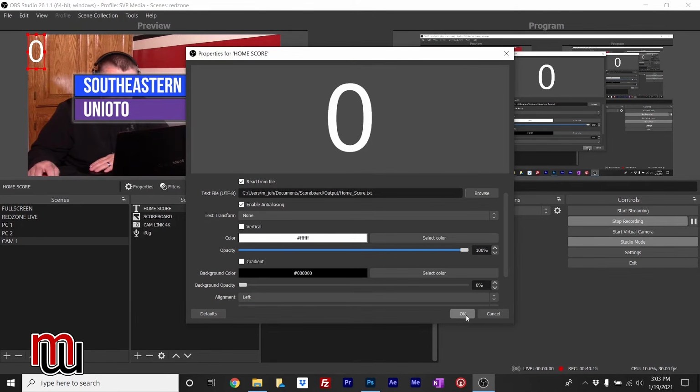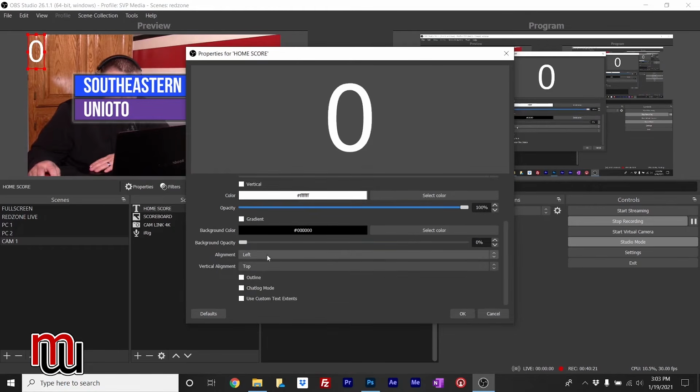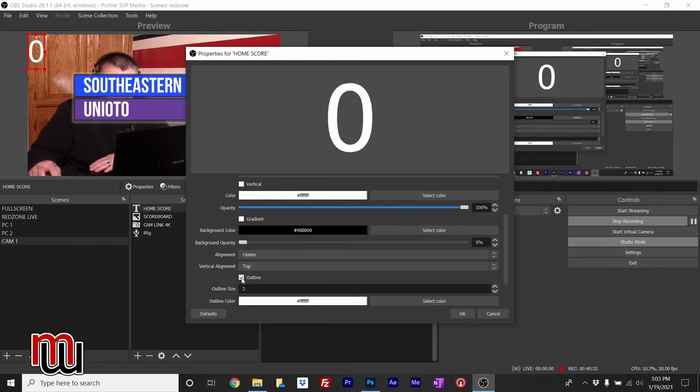What I'm going to do is go to alignment, center, top. So center alignment, top. And you can even do an outline if you want, which looks kind of neat, but it depends on what you want.